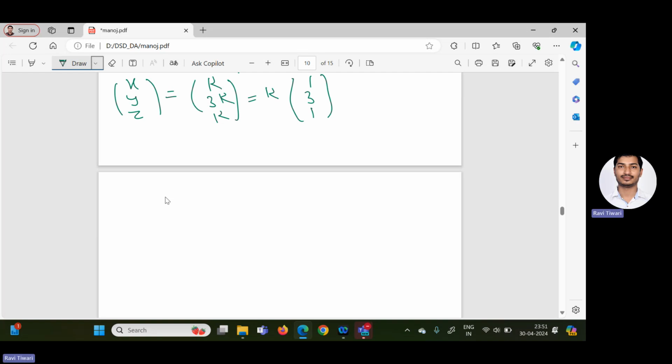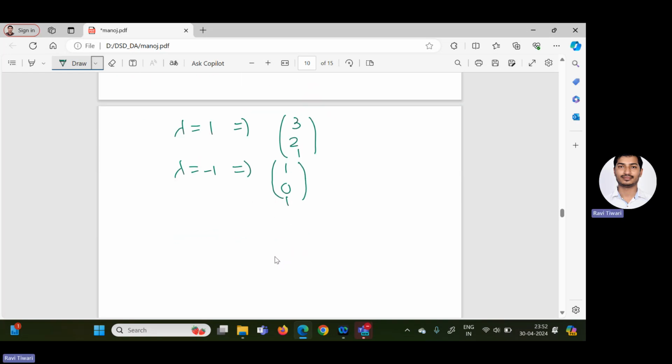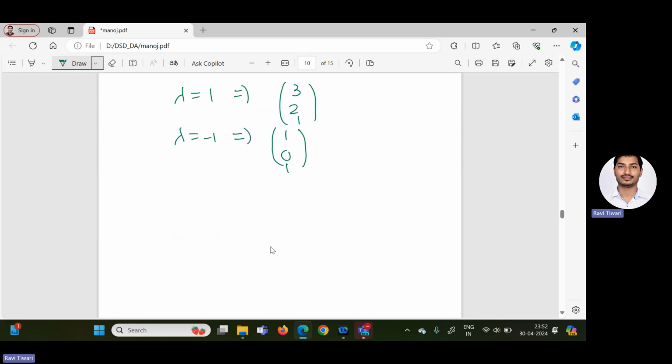Similarly, we can calculate the eigenvectors corresponding to lambda equal to 1 and minus 1. Here for lambda equal to 1, the eigenvector we are getting is (3, 2, 1). Just now I will write it, you can verify. And for lambda equal to minus 1, we can get (1, 0, 1). So this is the concept of eigenvalue and eigenvector of a matrix.